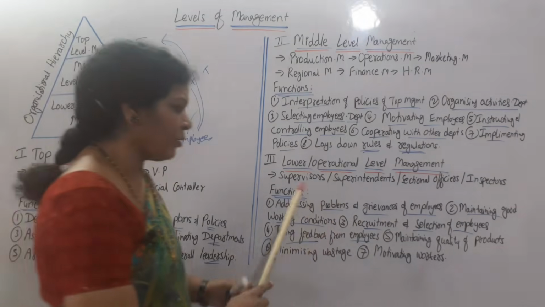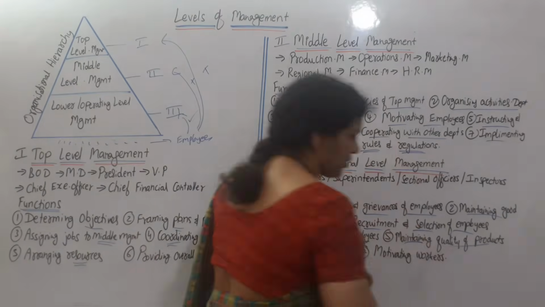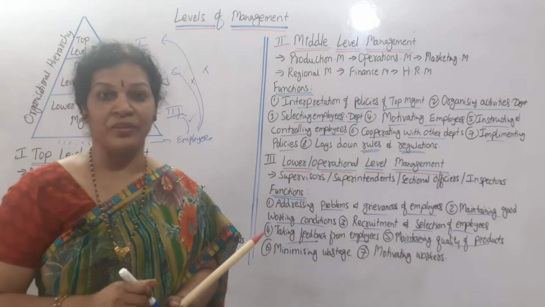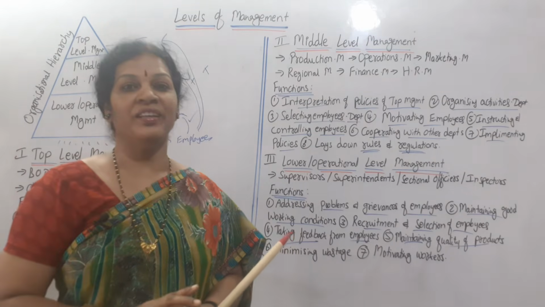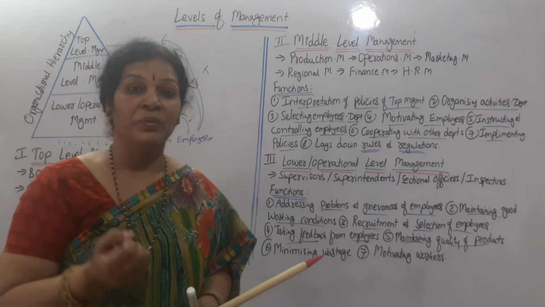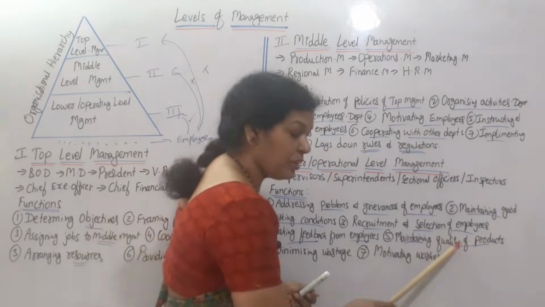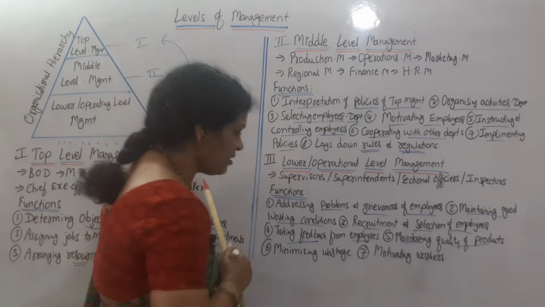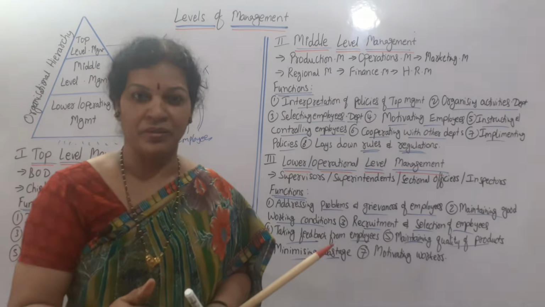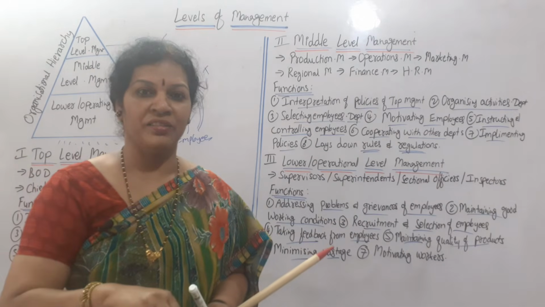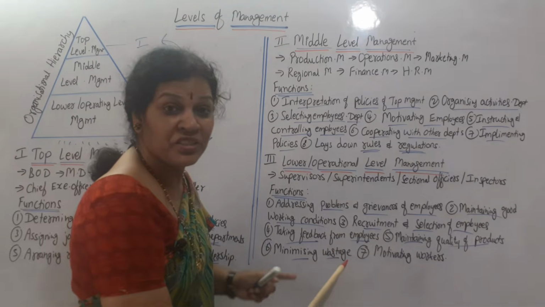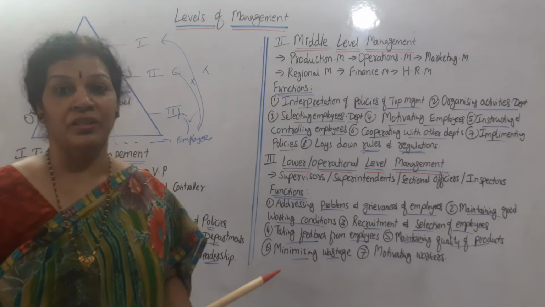Taking feedback, and also maintaining quality of products. He has to maintain proper quality of products, so he has to be very careful. Whenever quality goes down, automatically the reputation in the market will come down. When there is no reputation, automatically sales will come down. That is why he has to maintain the quality of the products. And also minimizing wastage. If wastage is minimized, cost will come down. When cost comes down, automatically sales improve. Everything is interrelated; we have already discussed it. So minimizing wastage is also one of the important functions of the third level management.